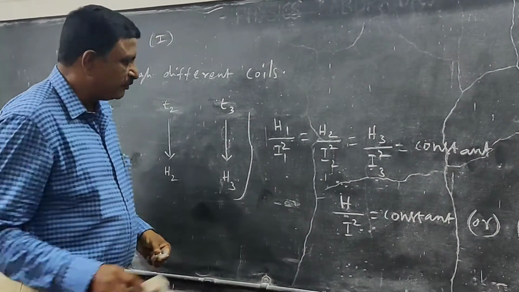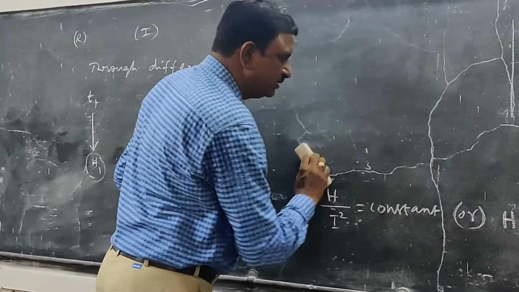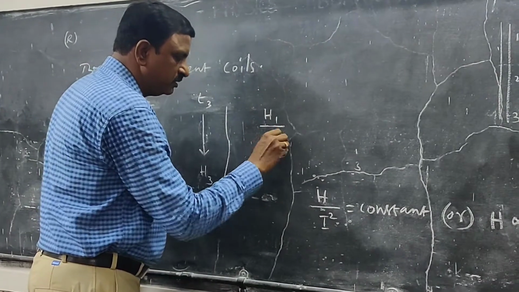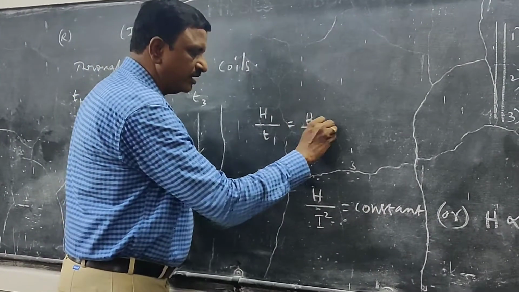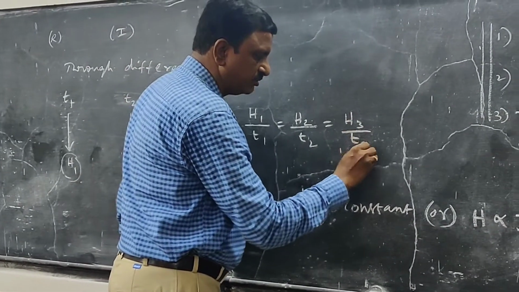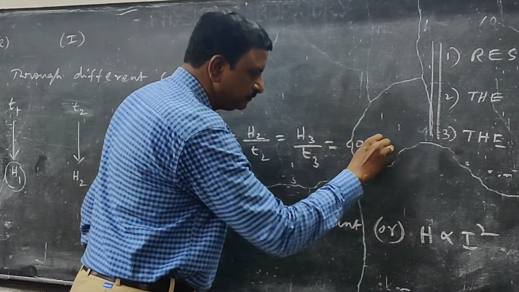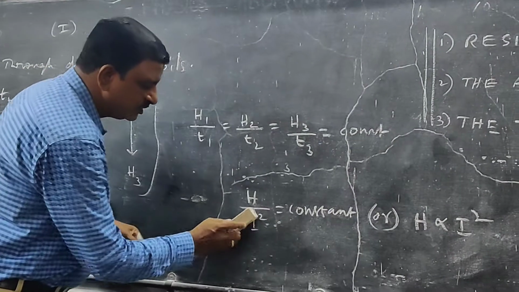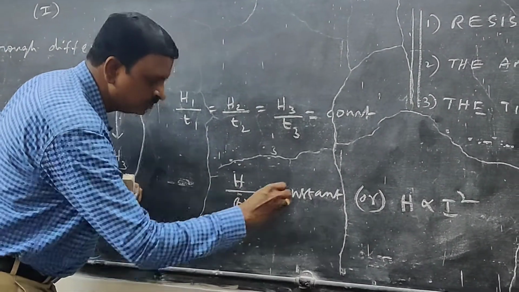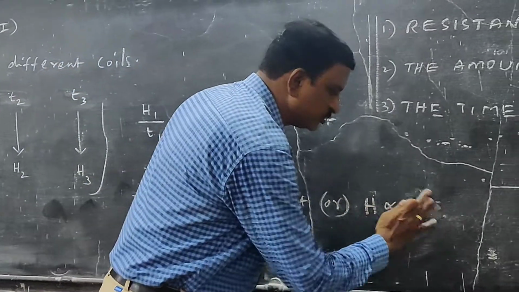Then from this data he found that H1 by T1 equal to H2 by T2 equal to H3 by T3 equal to a constant, or H by T equal to constant, or H proportional to T.